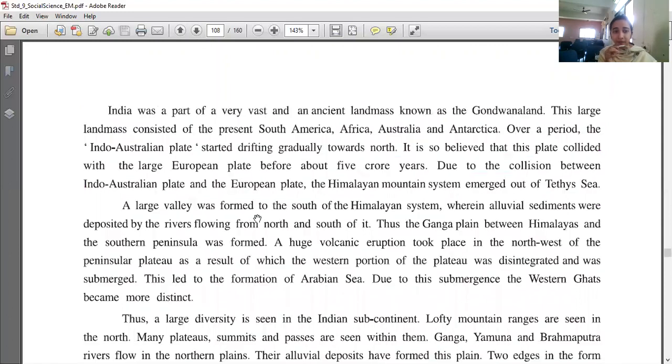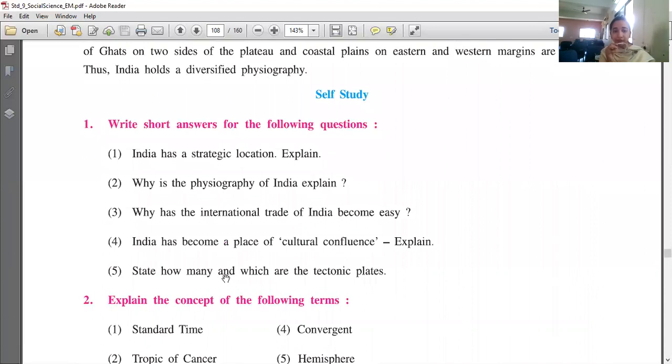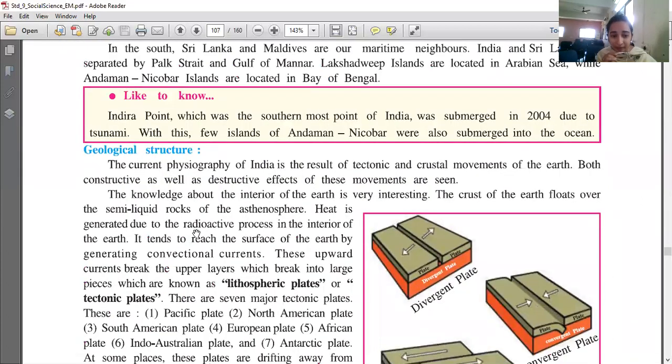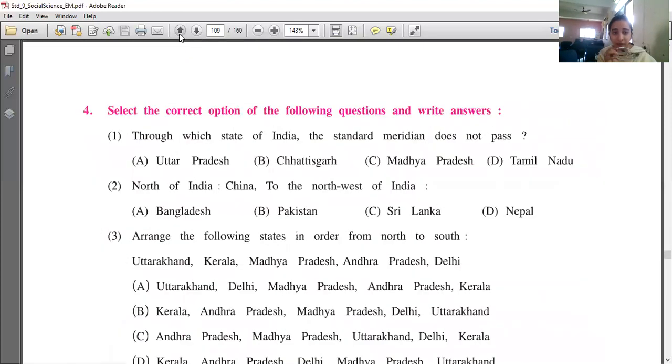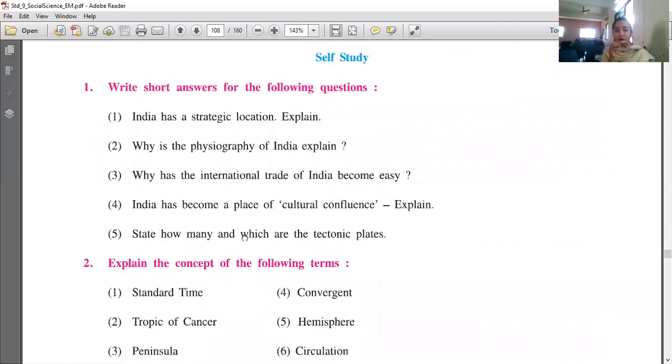Okay. So the last question in short answers is, state how many and which are the tectonic plates. I had also shown in my video how many tectonic plates there are. There are 7 tectonic plates written over here: Pacific plate, North American plate, South American plate, European plate, African plate, Indo-Australian plate, and Antarctic plate. So these are the 7 tectonic plates as given in the book. You have to write 7 and name all of them.